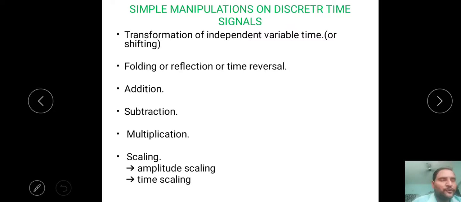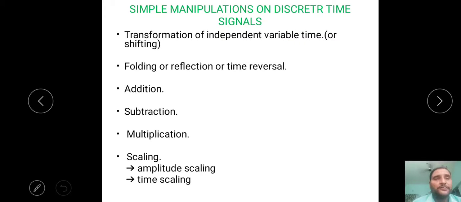Next, in signals we have to apply some mathematical operations. Why, sir? You said a signal is a physical quantity having some information, which is a variable that depends on one or more independent variables. That means every signal has some information. To get that information out of the signal, we have to apply some mathematical operations. Otherwise, we can't get the information from the signal.